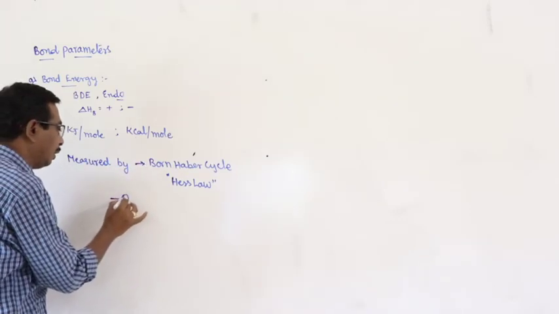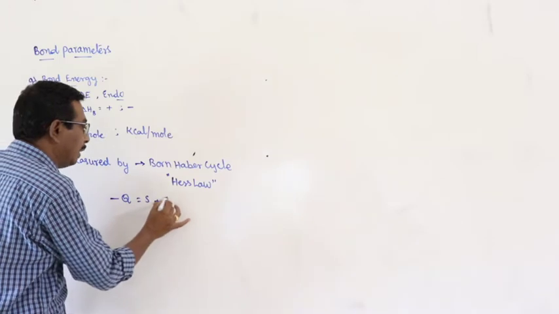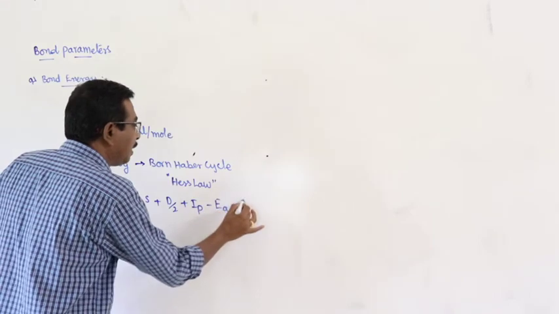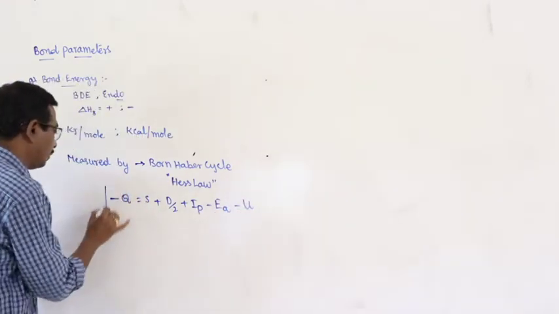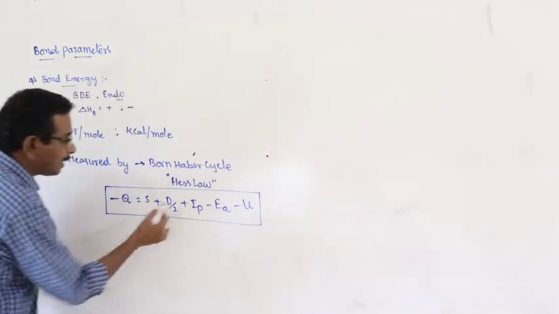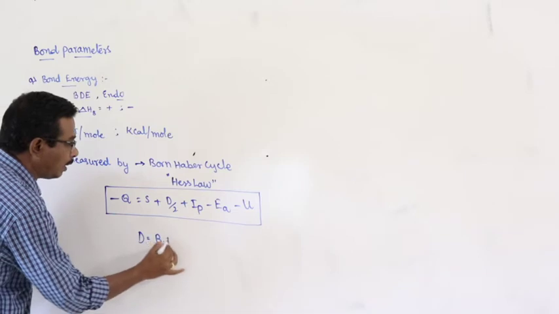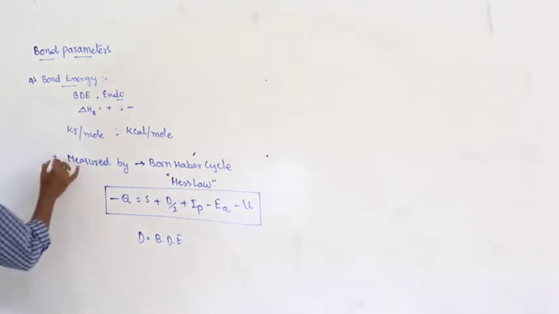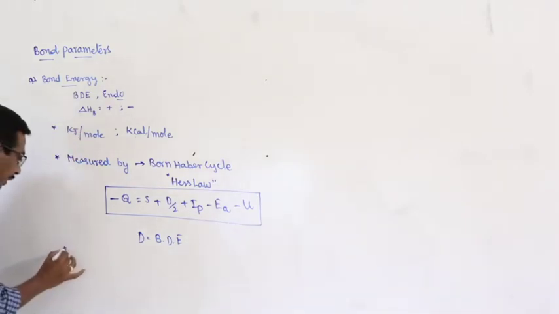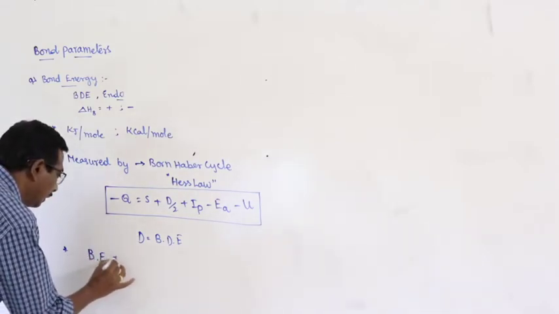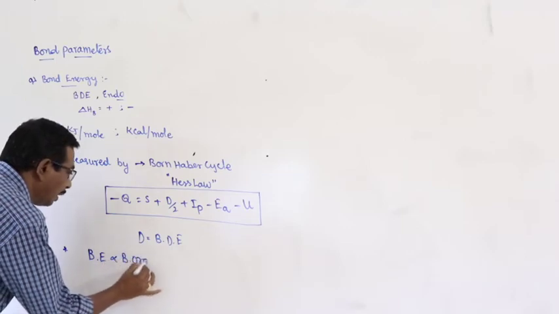Here the formula: minus Q is equal to S plus D by 2 plus IP minus electron affinity minus lattice energy. Here what is D? Here D is equal to bond dissociation energy. Okay. What about the relations? Here bond energy is directly proportional to bond order.